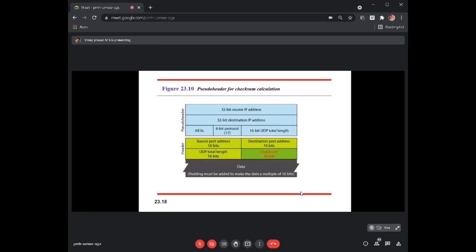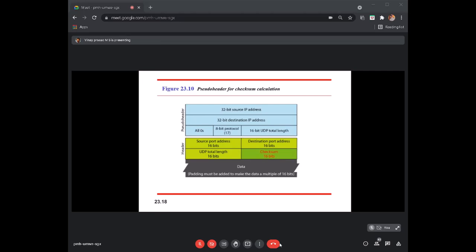Okay, so it's very simple. We understood that in an IP packet, we were only calculating for the IP header, and we know how we do that. But here, we consider some of the fields from the other layer, which is the IP header. In the network layer, we have an IP header. From there, we consider some fields, which we use here to calculate the checksum.